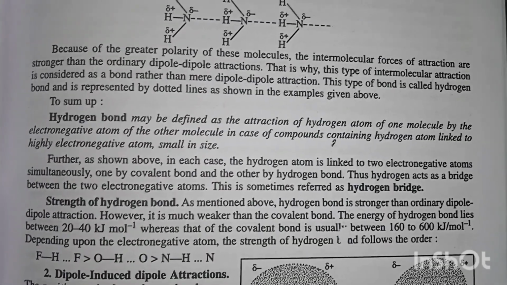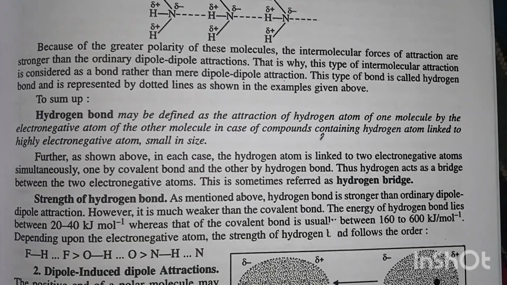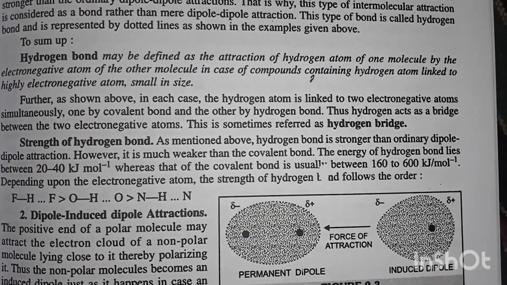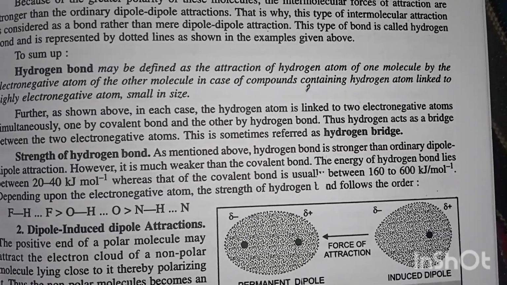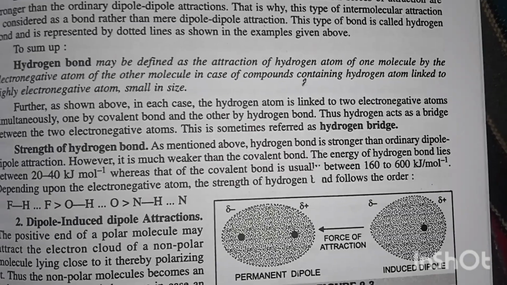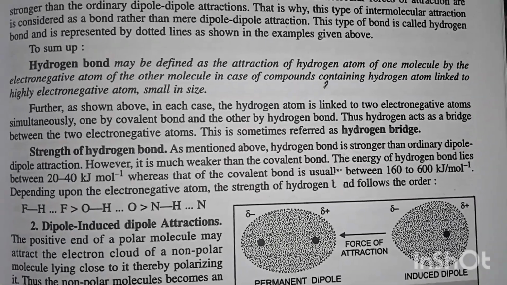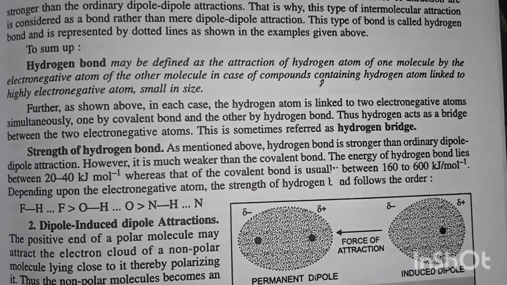To sum up, hydrogen bond may be defined as the attraction of the hydrogen atom of one molecule by the electronegative atom of the other molecule in case of compounds containing a hydrogen atom linked to a highly electronegative atom small in size.